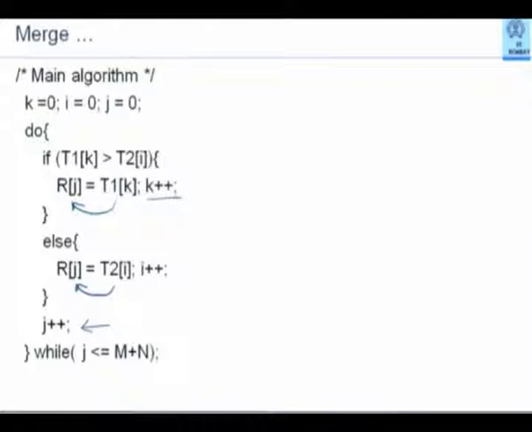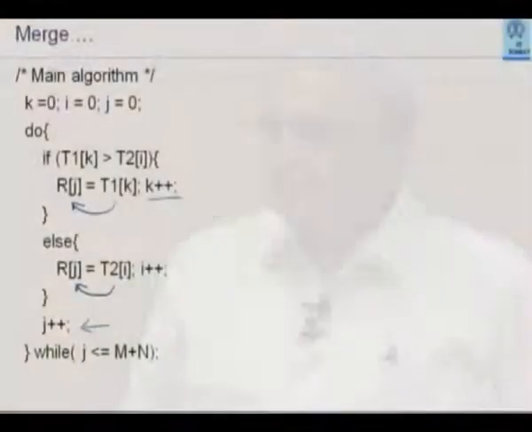All that I need to do is go back and repeat this. Because every time I do it, either I will be pushing an element of the T1 array or an element of the T2 array into R. And whichever element I push, I am increasing that index. And because I have put a sentinel value of -1, I am sure that my algorithm will work correctly till the very end. And how long do I wish to continue? As long as j is less than or equal to m plus n.